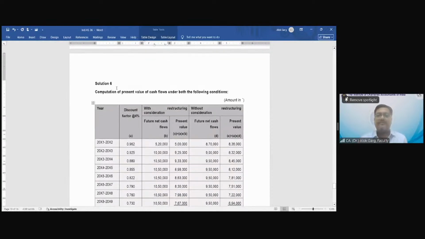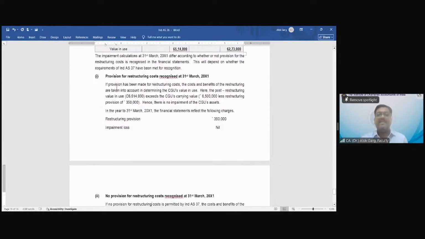So now, assuming provision for restructuring cost is recognized as on 31st March 20x1, the costs and benefits of the restructuring are taken into account in determining the cash generating unit's value in use. Here the post restructuring value in use exceeds the cash generating unit's carrying value, which is 65 lakh minus the provision.